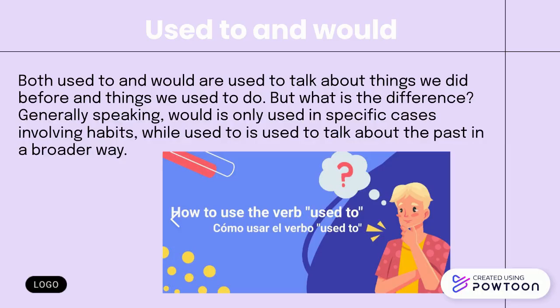What is the difference? Generally speaking, would is only used in specific cases involving habits, while used to talks about the past in a broader way. Used to.